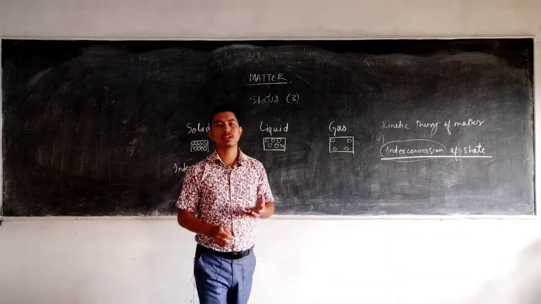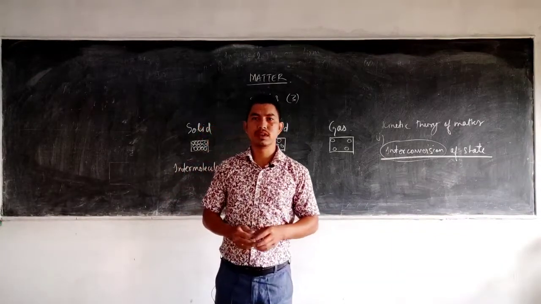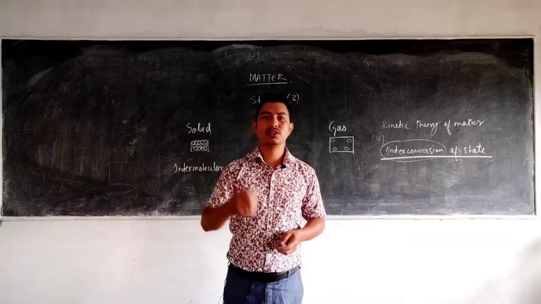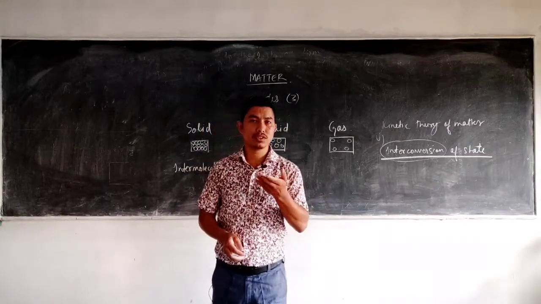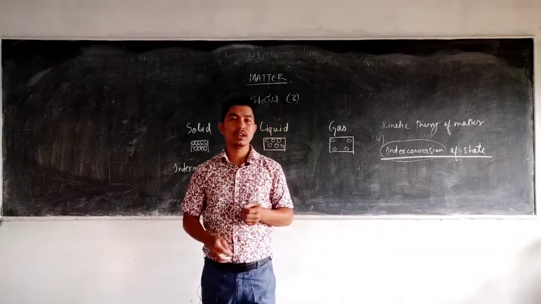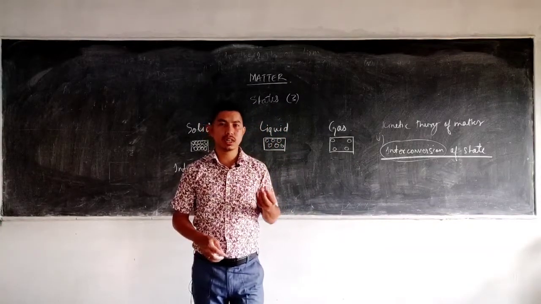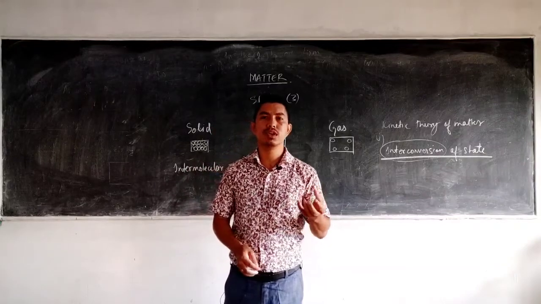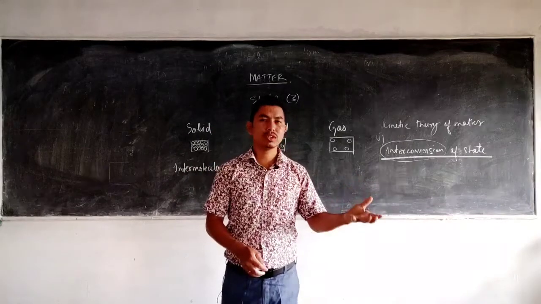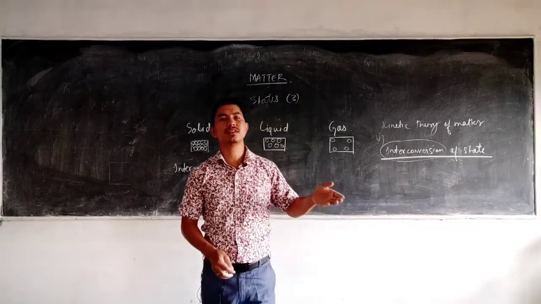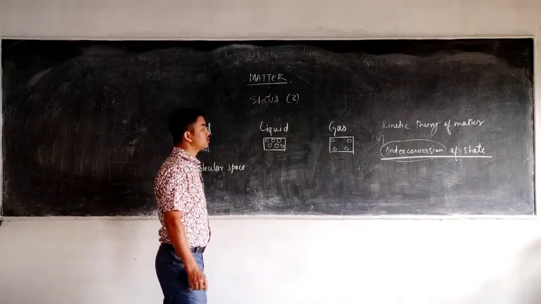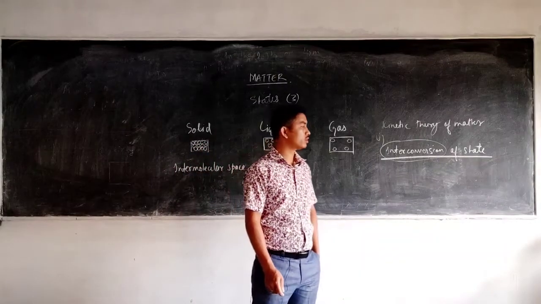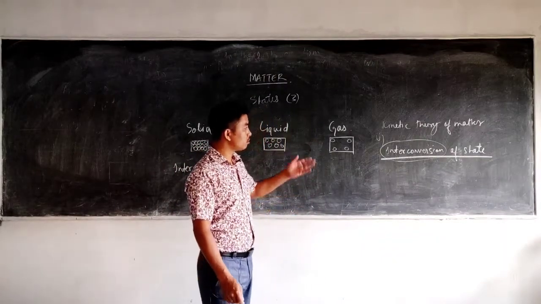For example, you can take the example of ice. If you put water into the freezing chamber of the refrigerator, what happens? That liquid changes into solid, and then if you take that solid or the ice cube out of the refrigerator, slowly it will change into liquid, and if you take that liquid and boil it, what happens? It changes into gas. Okay, so there are 6 different steps involved in the interconversion of state.